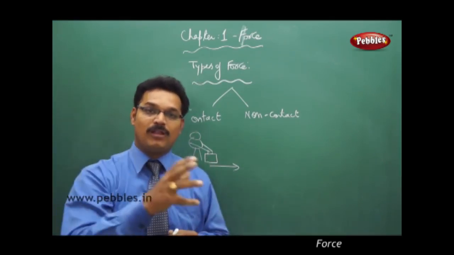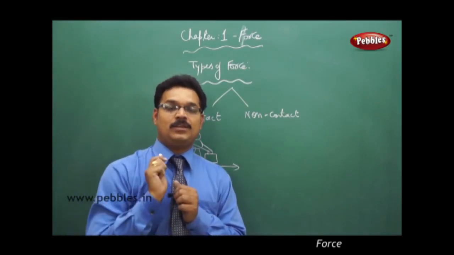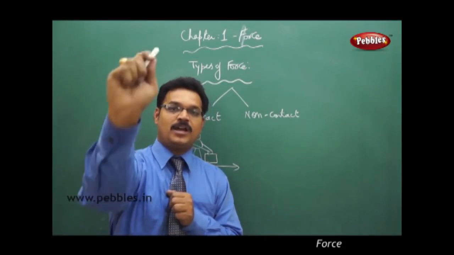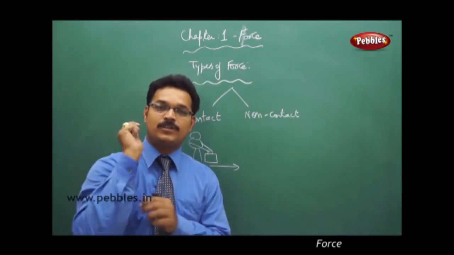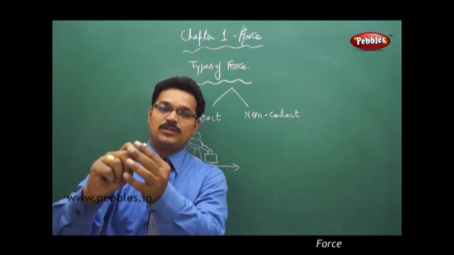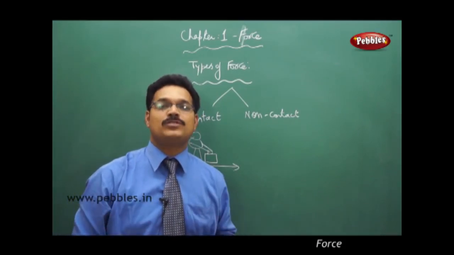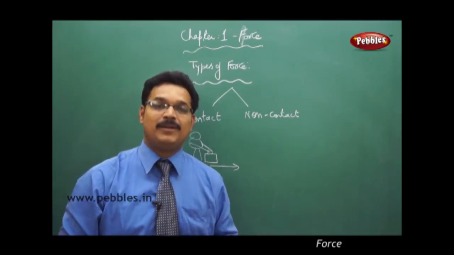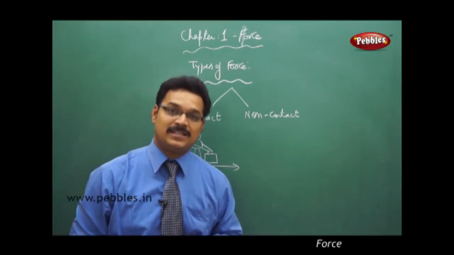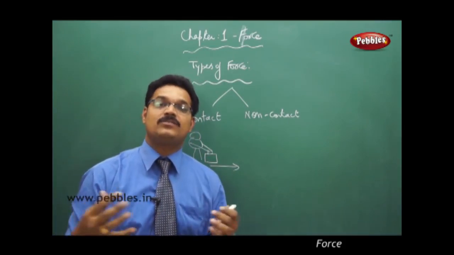You want to throw a ball, so what do we do? You don't throw a ball like this. You stretch your hand in front of you and you throw the ball. So when you're stretching the hand, the muscular force acts on the ball, through which the ball is thrown. Generally the muscular force is generated because of muscular cells in our body. The muscular cells have the ability to stretch and contract.